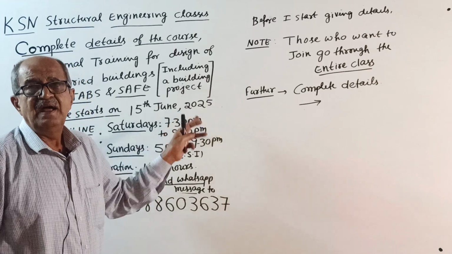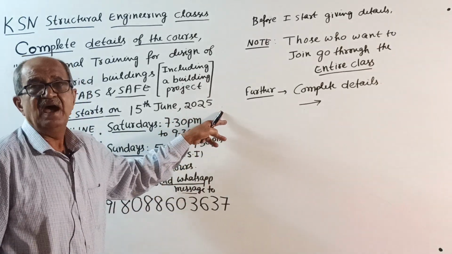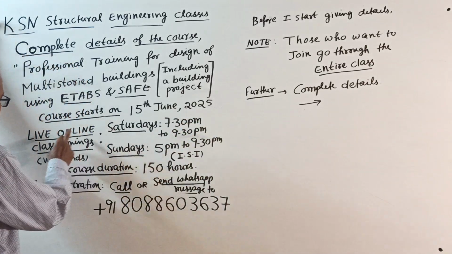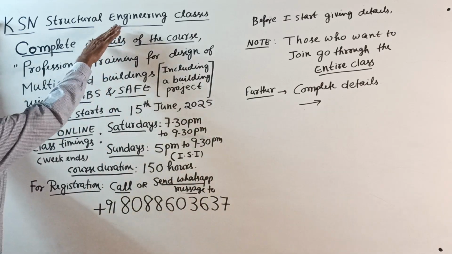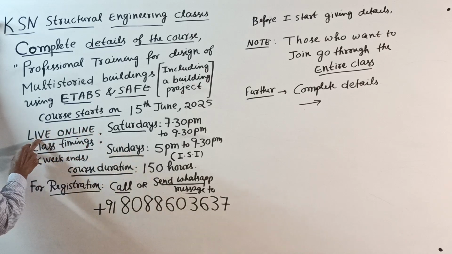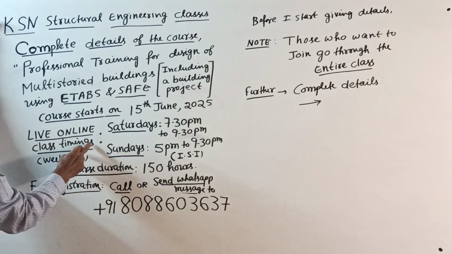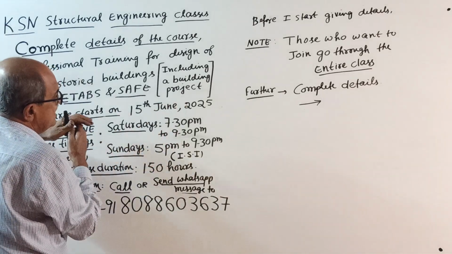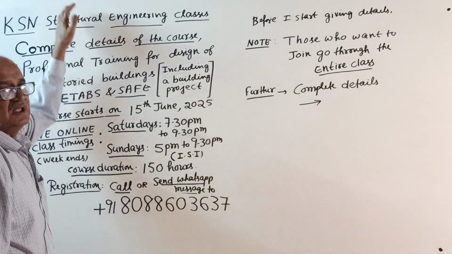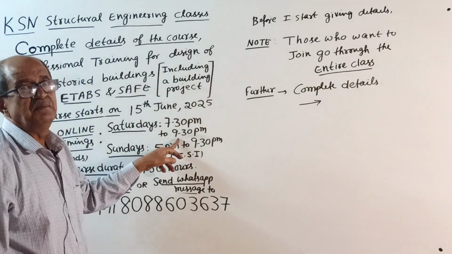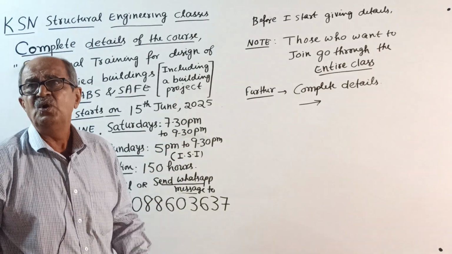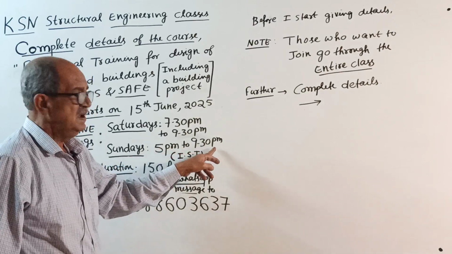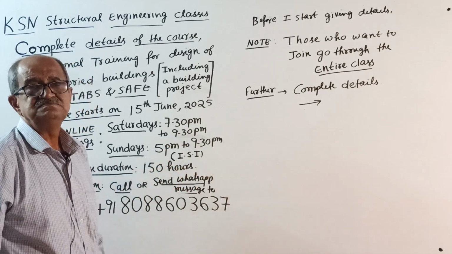15th June, it is actually a Sunday, I remember. So it is a Sunday and these are live online classes. This complete course will be online and live. Live class timings will be on weekends. Saturdays 7:30 p.m. to 9:30 p.m. And because it is Saturday, so many people will have some work, so a little late. Whereas Sundays 5 p.m. to 9:30 p.m. Both are Indian Standard Time.